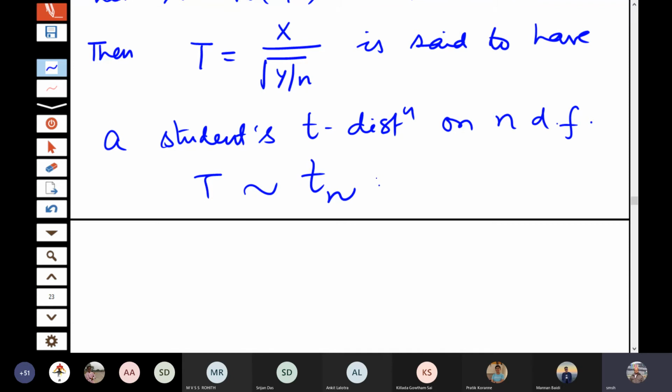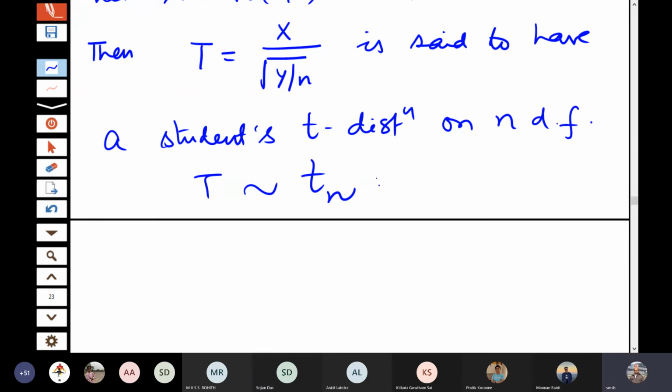This is the notation that is used here. So is the definition clear? It is a ratio of a standard normal divided by square root of a chi-square divided by its degrees of freedom, and the two variables are independent here. Is that okay?